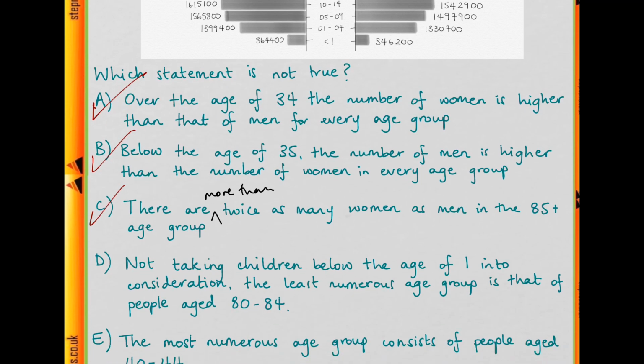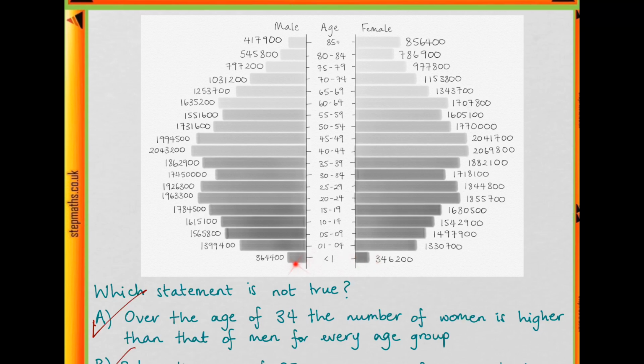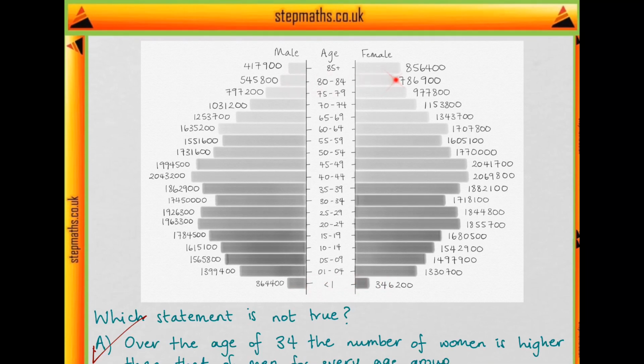Okay, so let's look at this fourth statement now. So not taking children below the age of 1 into consideration, the least numerous age group is that of people aged 80 to 84. So accepting this age group, this one, it says, has the least people in it. And if we compare with all of these younger age groups, then this age group would definitely have fewer people in, because there are smaller bars for both men and women than all of these younger age groups. But what about this 85 plus one? So it has a smaller bar for the male, but a bigger one for female.